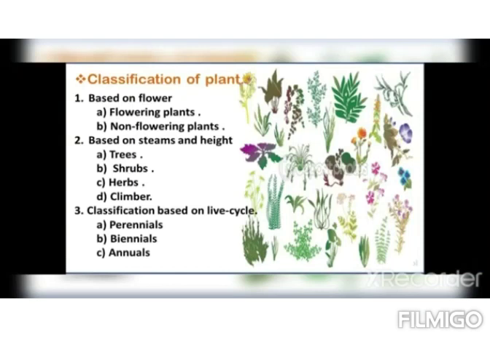Which are the criteria used for classification of plants and animals? Plants are classified according to height, shape of stems, period of life cycle, whether they are flowering or non-flowering plants, and their habitat.